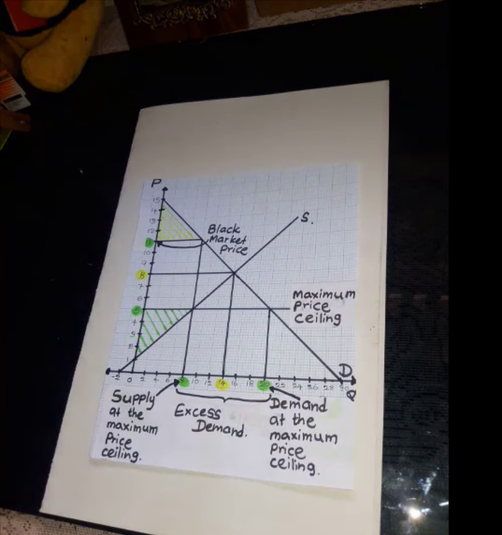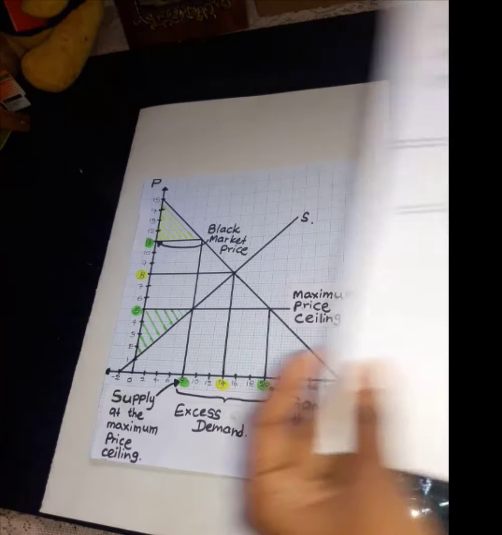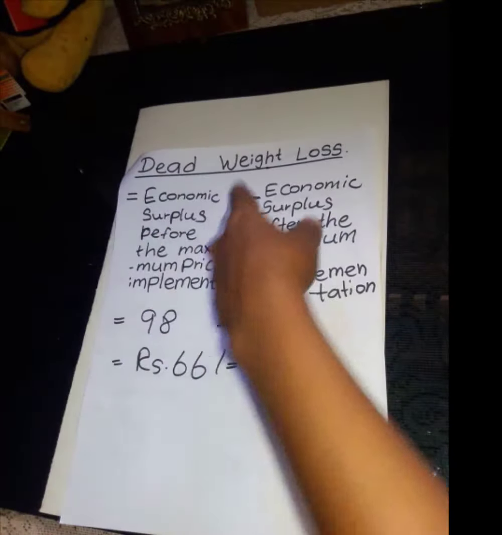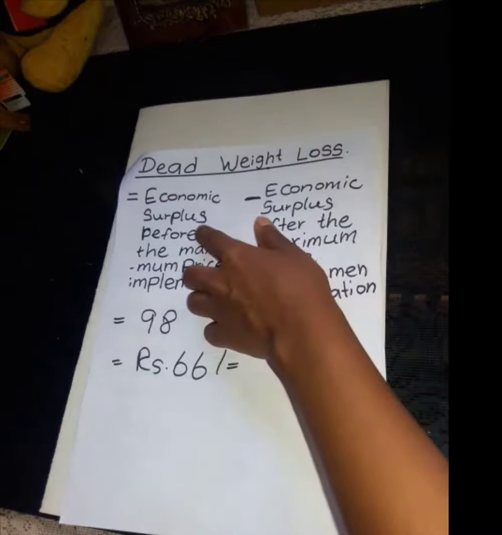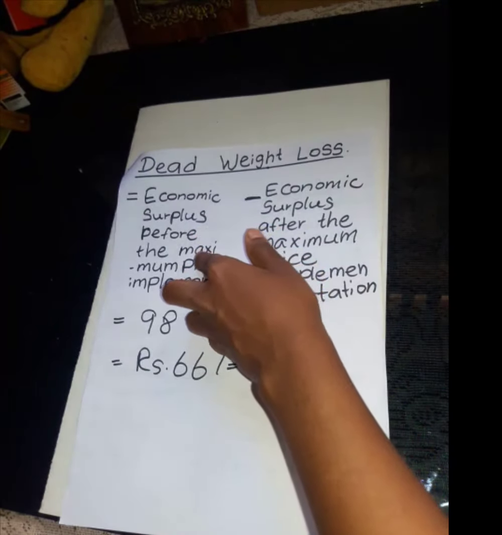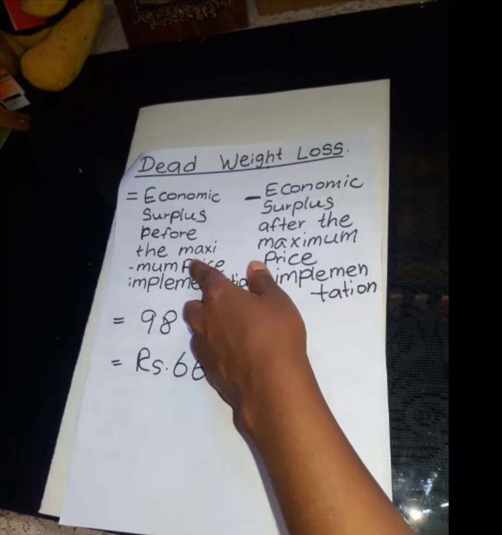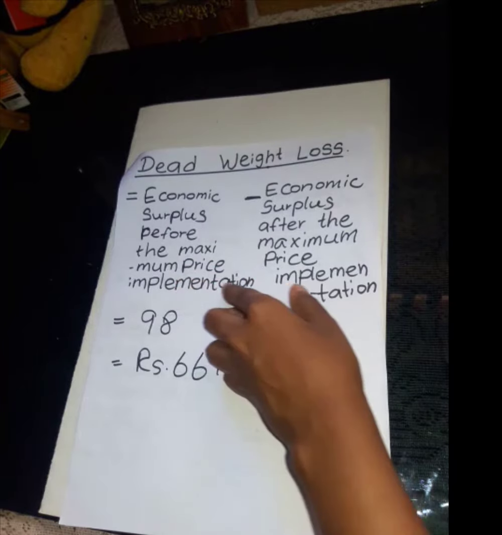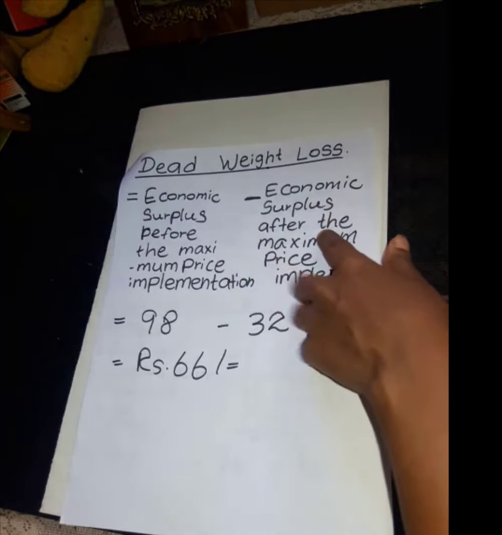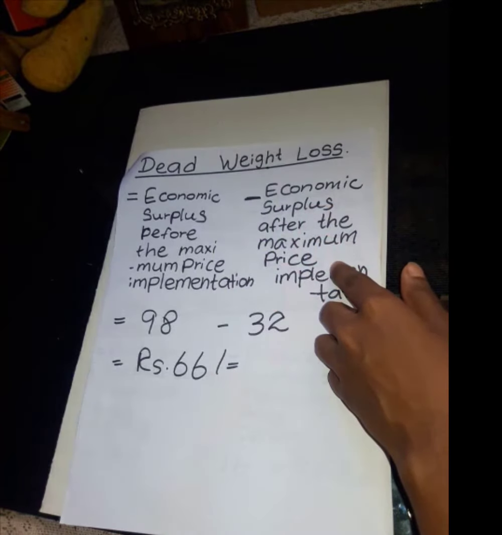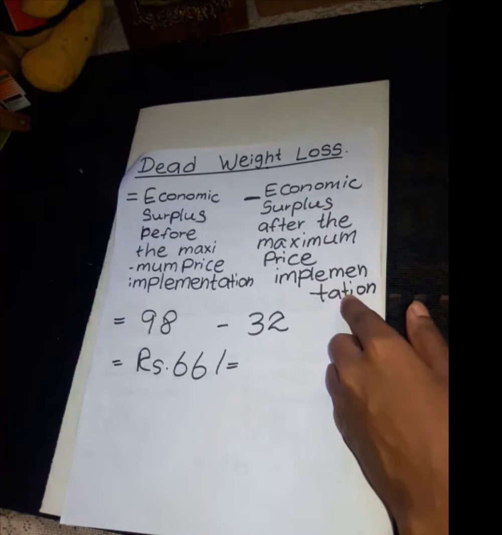Also, we can do it this way. Dead weight loss equals economic surplus before the maximum price implementation, deduct economic surplus after the maximum price implementation.